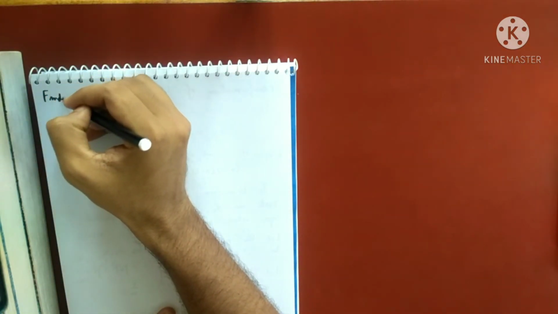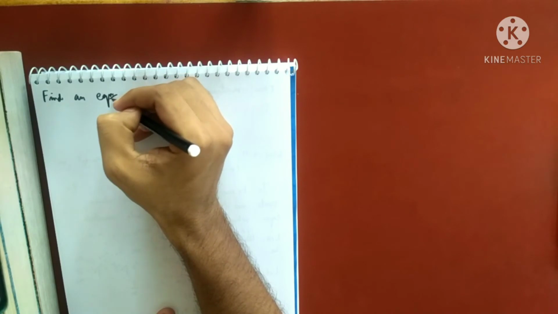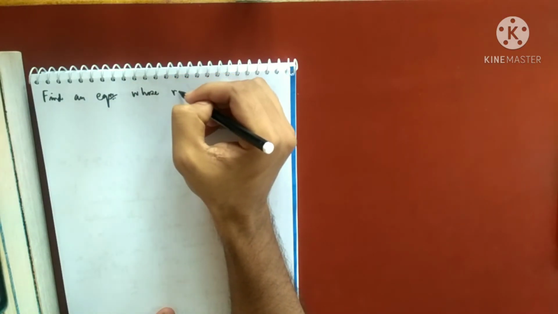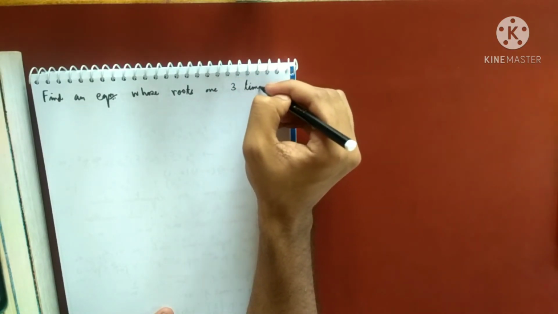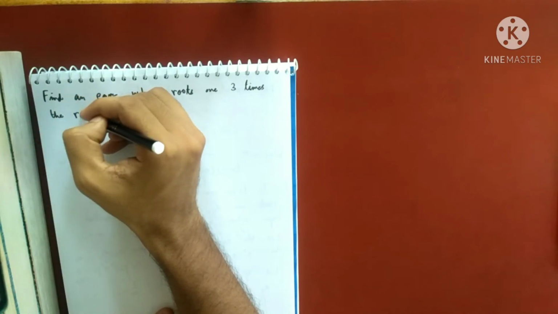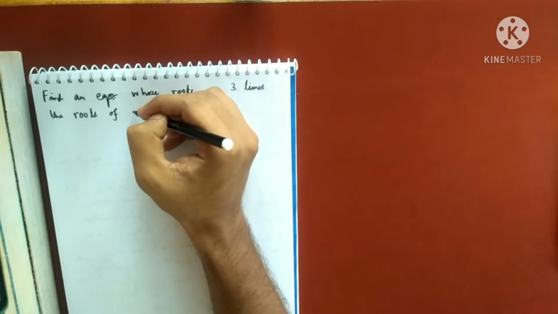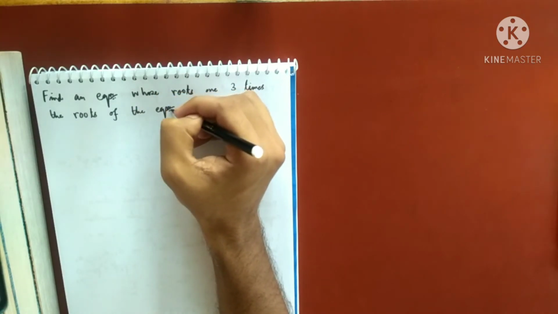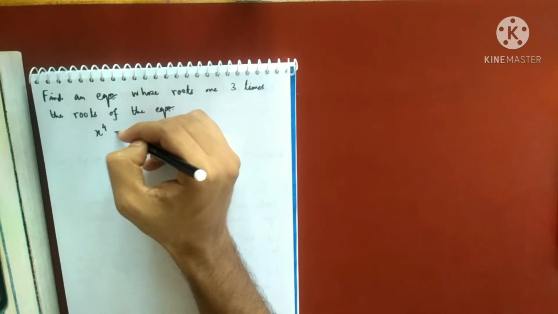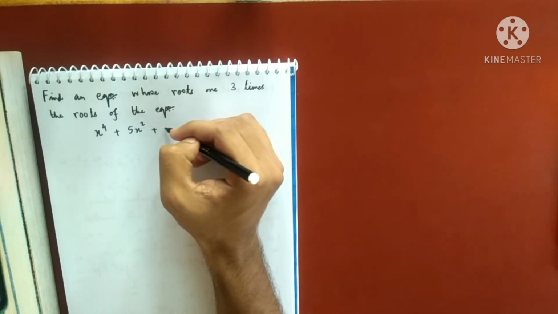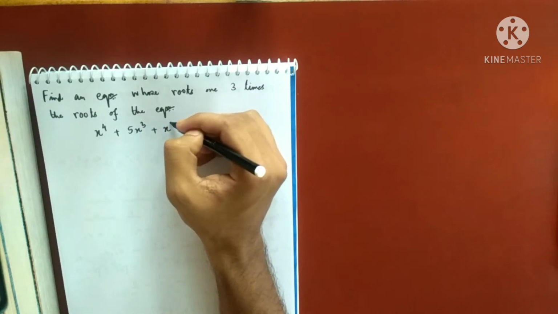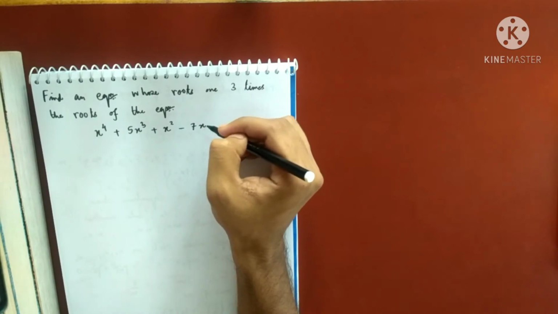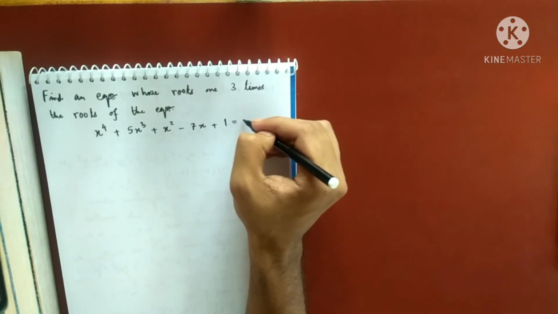Suppose I ask you a question. Find an equation whose roots are 3 times the roots of the equation x to the power 4 plus 5x square plus x cube plus x square minus 7x plus 1 equals to 0.